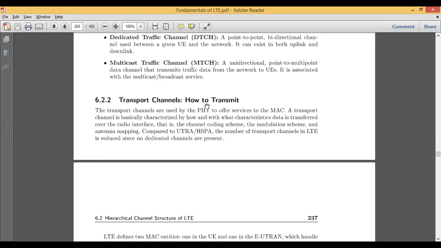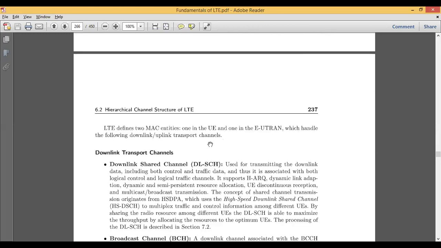Whatever data is coming from the logical channel to the MAC will be processed under the MAC layer and transported to the physical layer. Now the question is, whatever data I have, how should I transmit it to the physical layer?